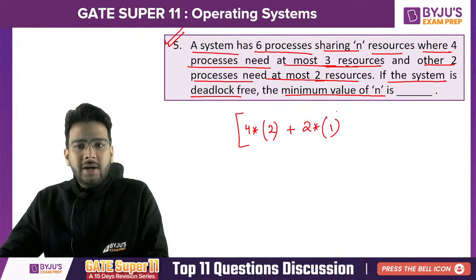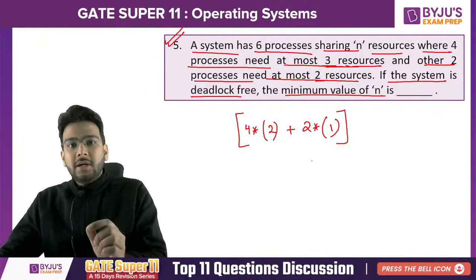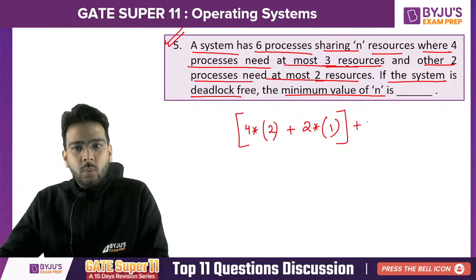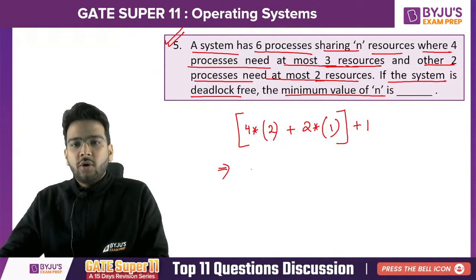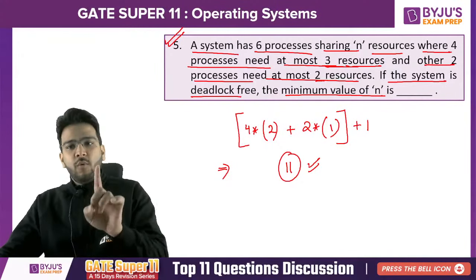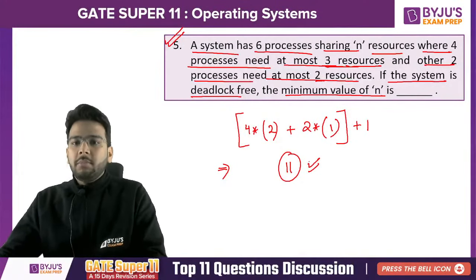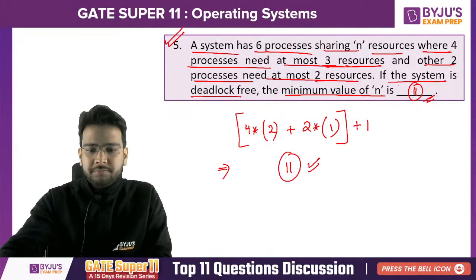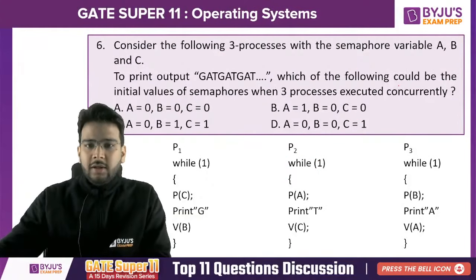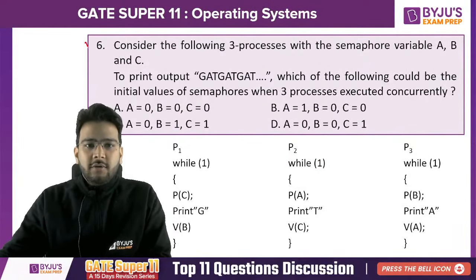Now if you allocate these many resources, then the system is in deadlock. Just allocate 1 more resource and now the system will be free of deadlock. 4 times 2 is 8, 8 plus 2, that is 10, 10 plus 1, that is 11. So if you want your system to be deadlock free, minimum 11 resources you need. Answer is 11. Yes guys, that is correct. And now let's solve this question.